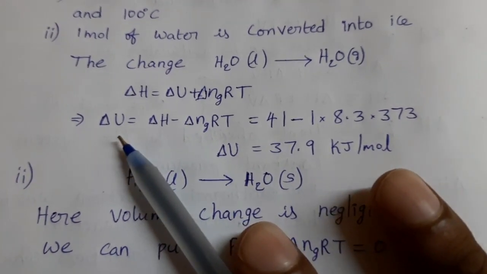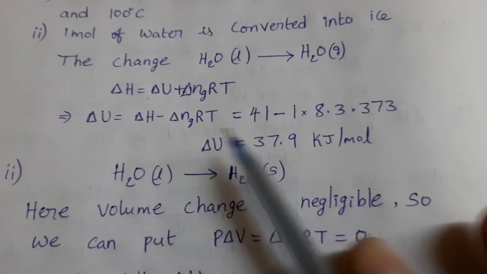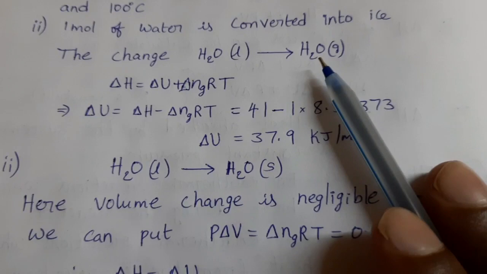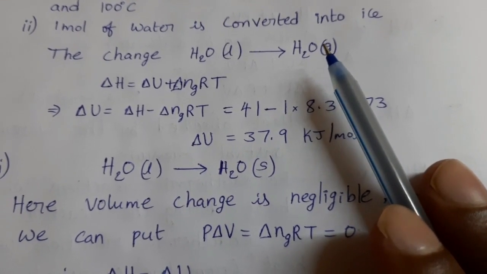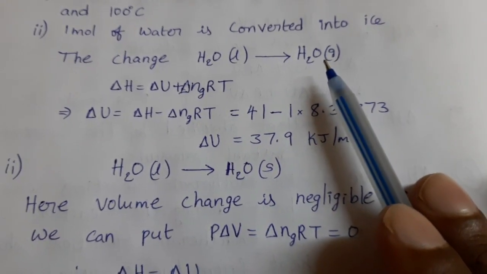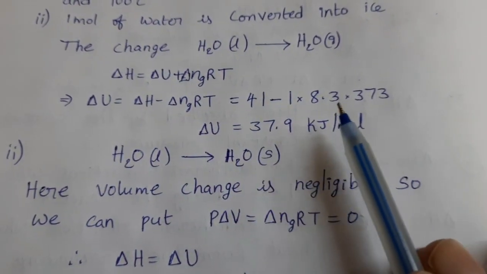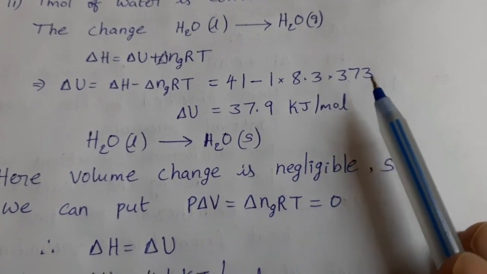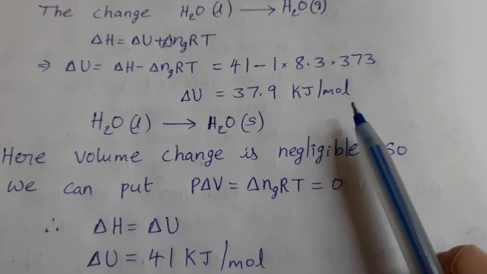So for that, delta U equal to delta H minus delta n_g RT. Delta H is given, 41 minus delta n_g, which means difference in the number of moles of gaseous products and reactants. Here there is only a gaseous product; for this we need not consider the liquid. So 1 into R value 8.3 into temperature in Kelvin scale 373. Then we get delta U equal to 37.9 kilojoule per mole.